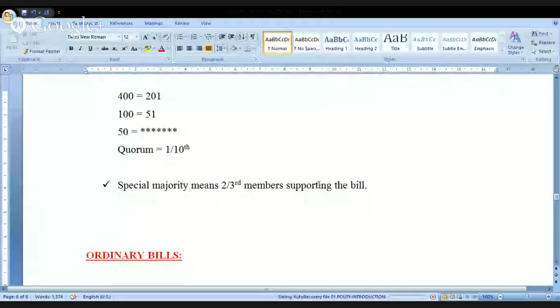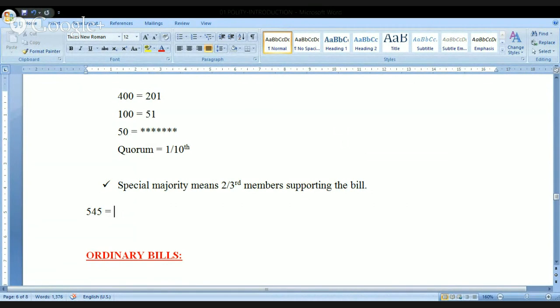Now let me explain it once again. I'll come on to the document. Now please understand, I want you to understand this one very seriously. For example, look at this, 545 members are present. I'm talking about the Lok Sabha. If 545 members are present, can I go for voting?